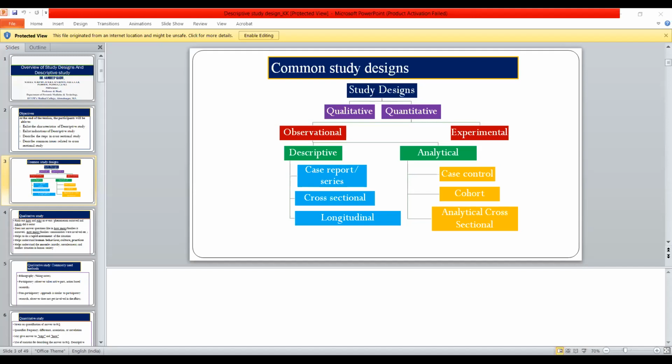Any difficulty up till now? Clear? Now I will give you the example. Then you will better understand. With an example, you will better understand and you will never forget. So again, I will come to the basics. The research question. What is your research question? On that, your research objectives are framed. And on that, the research design is chosen. Understood?